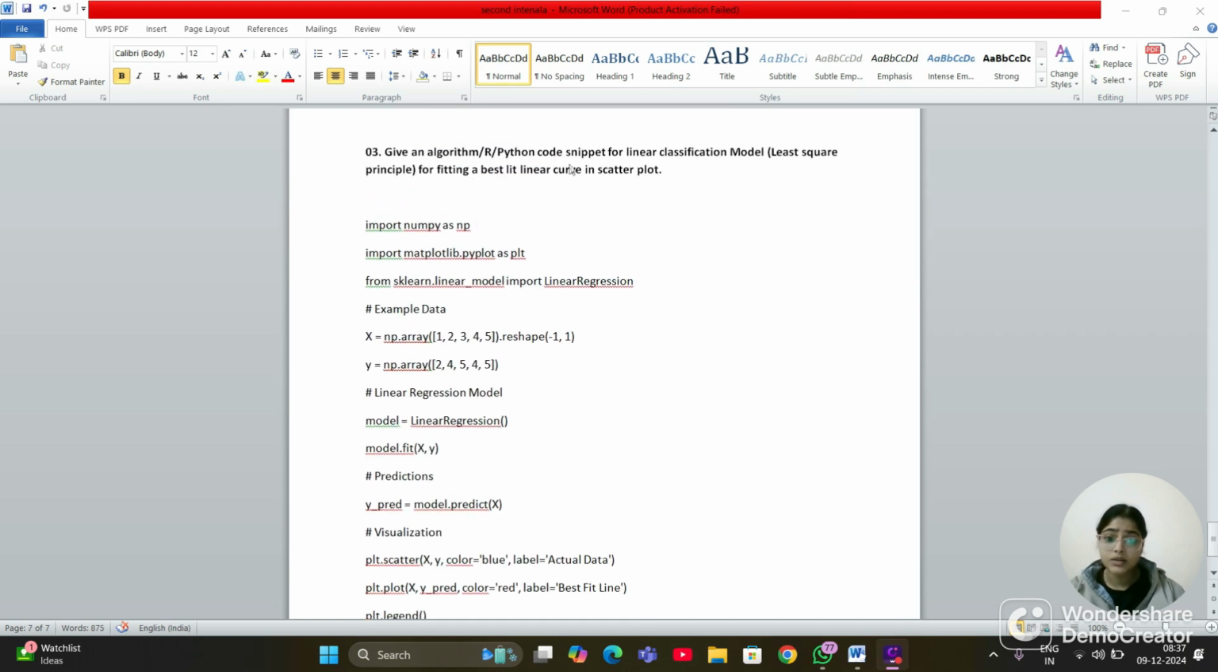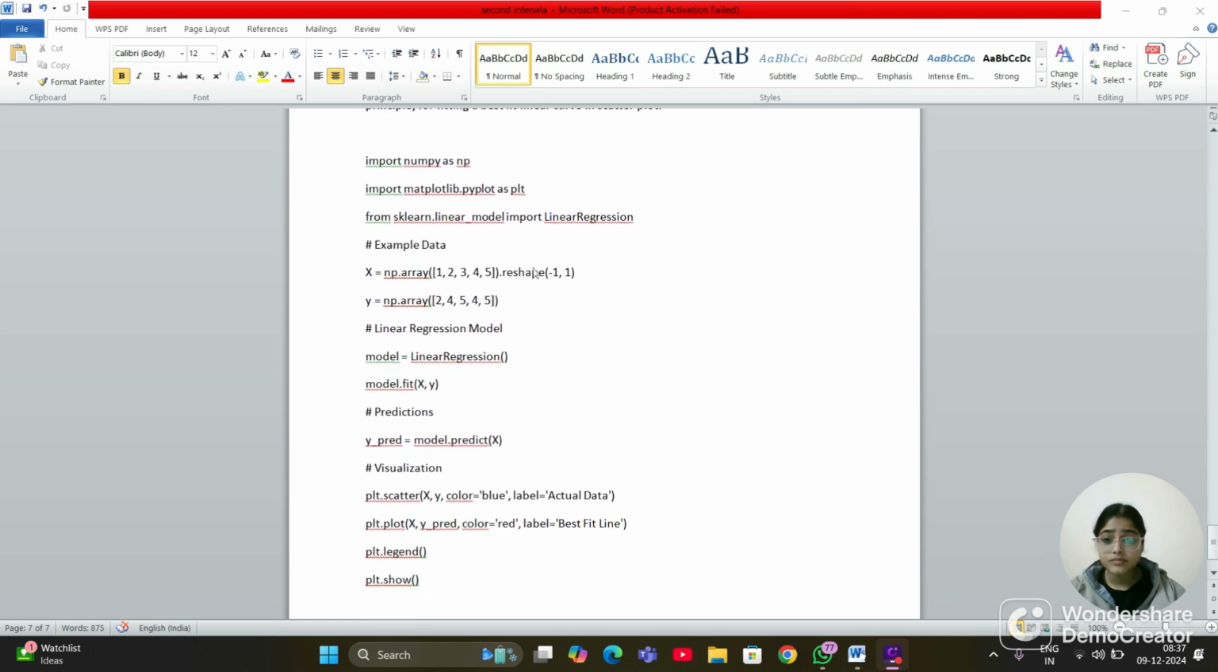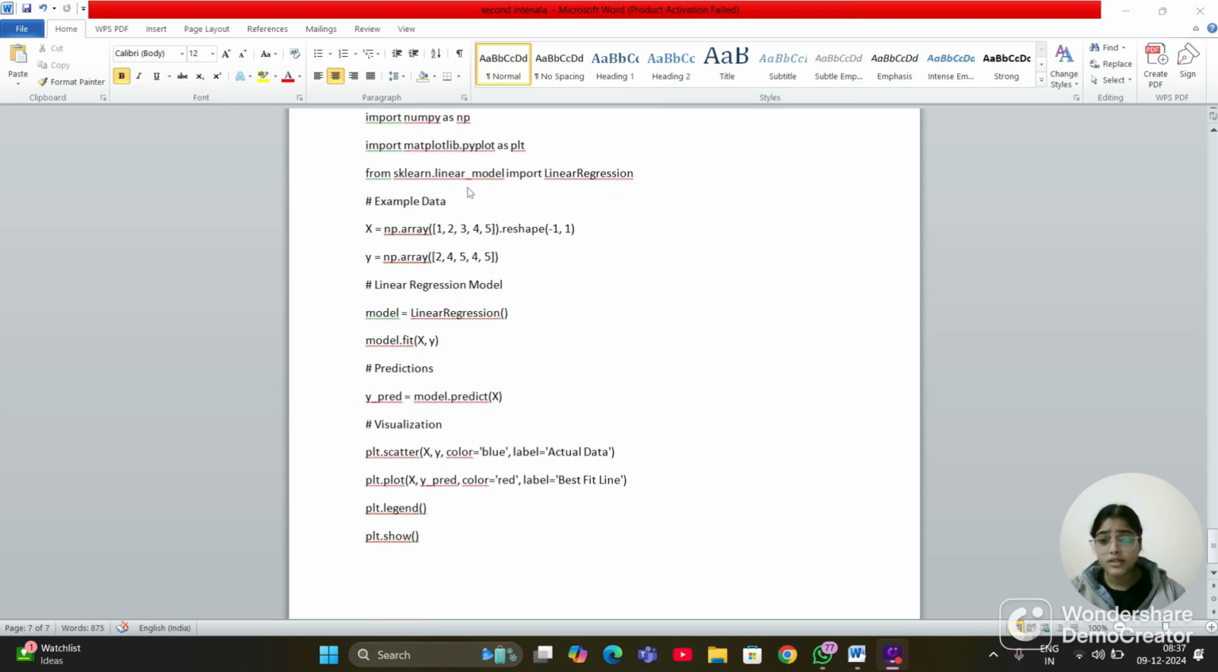Give an algorithm Python code snippet for linear classification model, least square principle for fitting a best fit linear curve in scatter plot. So first we import the necessary libraries: import numpy as np, and import matplotlib.pyplot as plt, and from sklearn.linear_model import LinearRegression. Then first we have prepared the data.